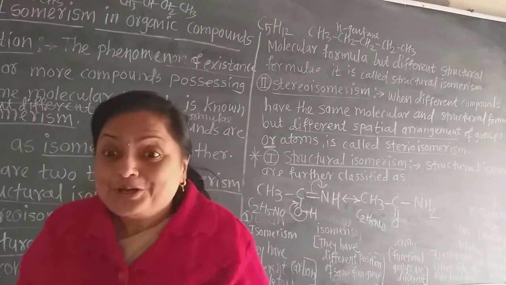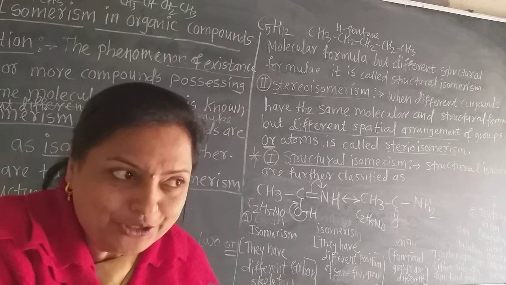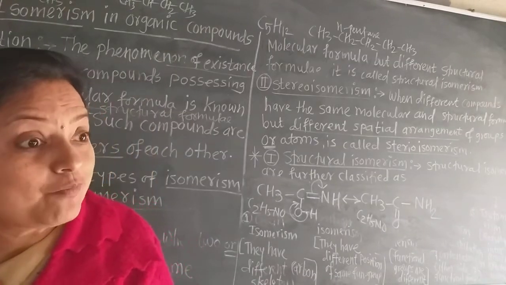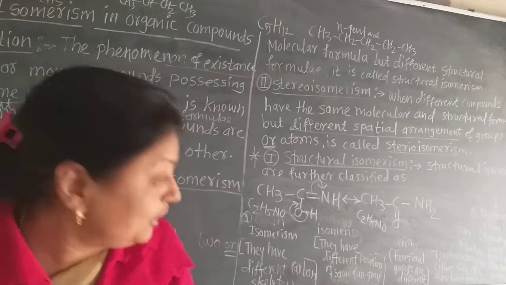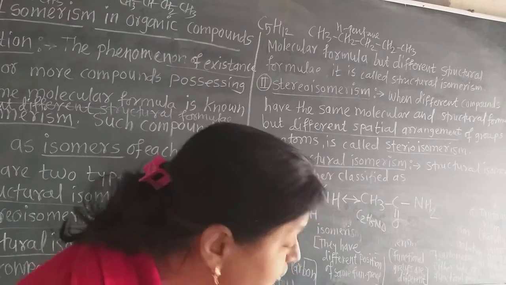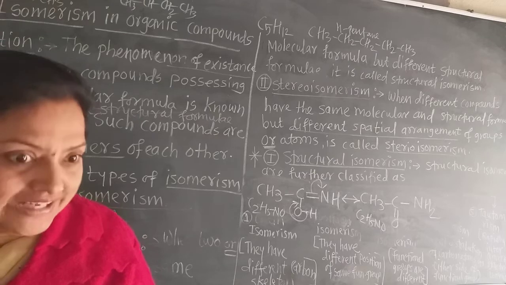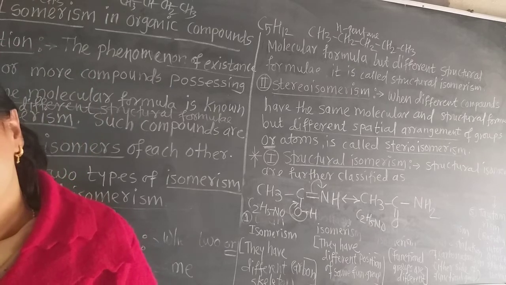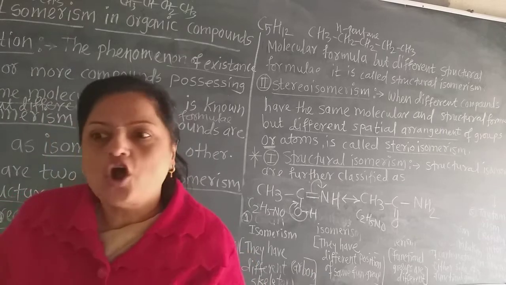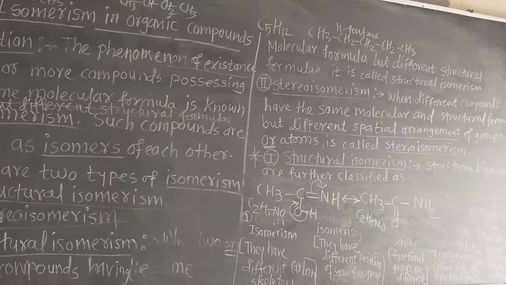This is the conversion of one compound into another compound immediately, having the same molecular formula, but they rapidly convert into each other. Rapid means immediately. Interconvertible structures are called tautomers, and this phenomenon is tautomerism. There is a short note on tautomerism also. Now we will see again, one by one, all these types of structural isomerism with examples.